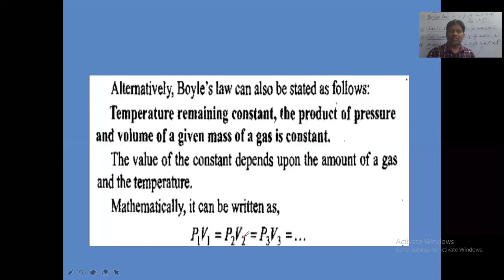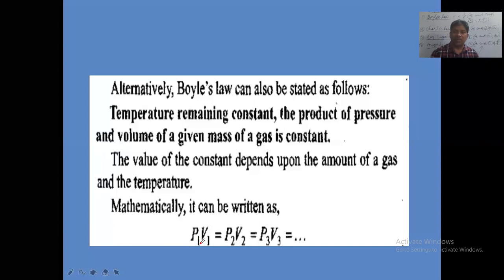P2 V2 taken at constant temperature of T2, and P1 V1 taken at constant temperature of T1. Like this, at different constant temperatures, we have taken P1 into V1, that equals P2 into V2, that equals P3 into V3. You got this point now?